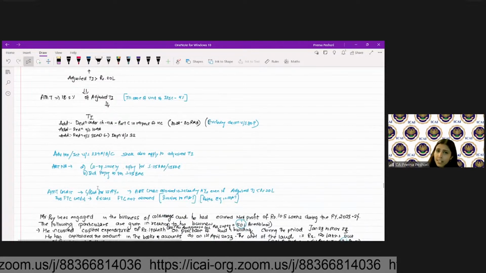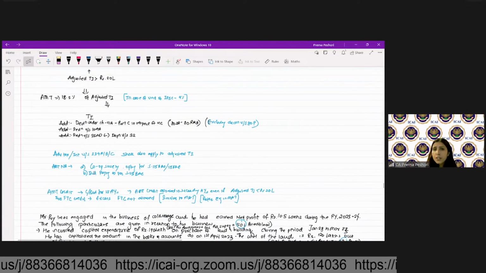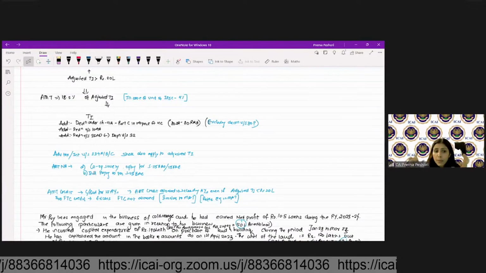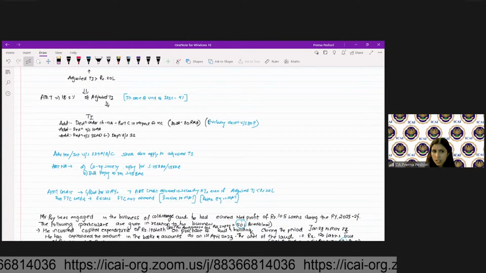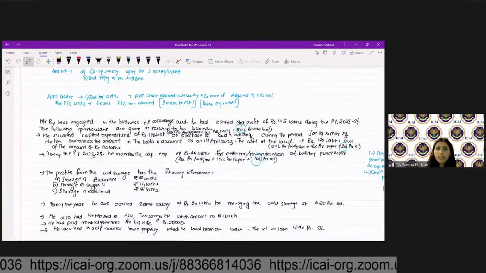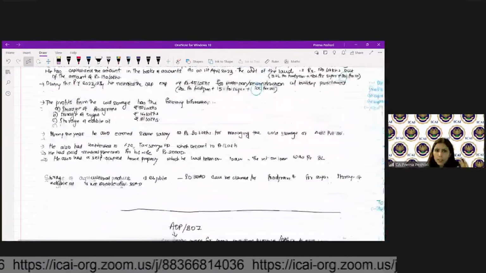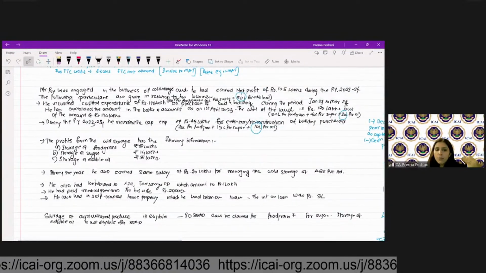Also, just like the MAT credit, your AMT credit is available. If you are paying as per AMT, then the difference between the normal tax and the AMT will be allowed to you as credit for 15 assessment years. Are we clear? So if you look at this example that we have given over here, we'll look at one example to understand the AMT provision, and then we'll move further.